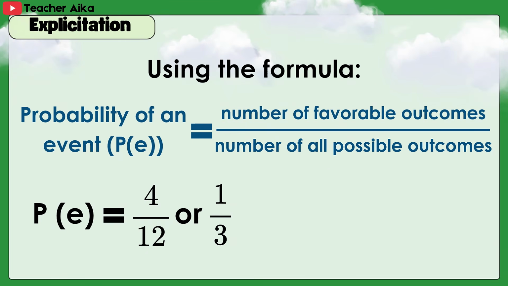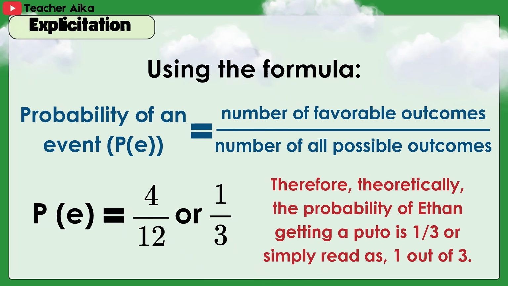Let's use the same formula. Probability of an event, 4 over 12 or 1/3. Therefore, theoretically, the probability of Ethan getting a puto is 1/3, or simply read as 1 out of 3.